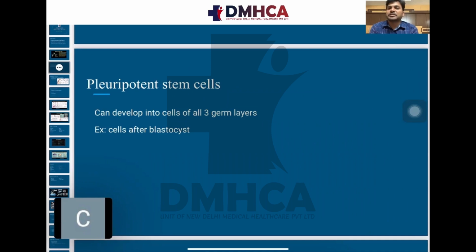The pluripotent stem cells. Pluripotent stem cells means can develop into cell types of all three germ layers. What are the three germ layers? Ectoderm, mesoderm, and endoderm. The example of pluripotent stem cells is cells developed from the blastocyst of the embryo, because in the embryo, after the blastocyst stage, the embryo is going to differentiate into ectoderm, mesoderm, and endoderm. The blastocyst cells are called pluripotent stem cells because they have the potential of differentiating into three germ layers.